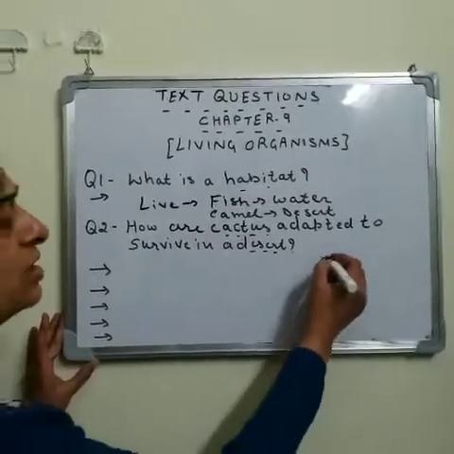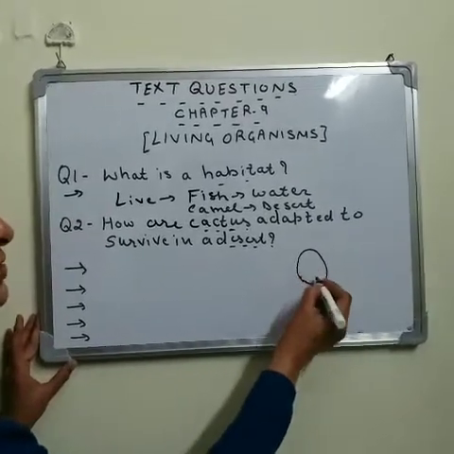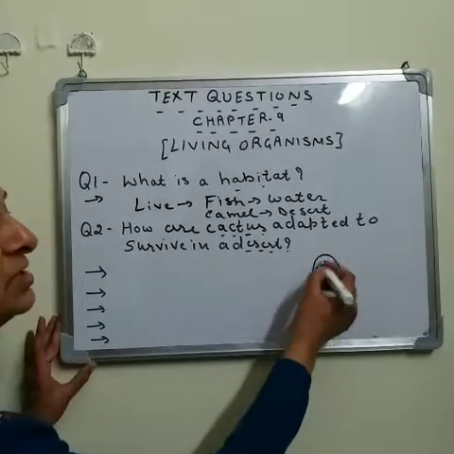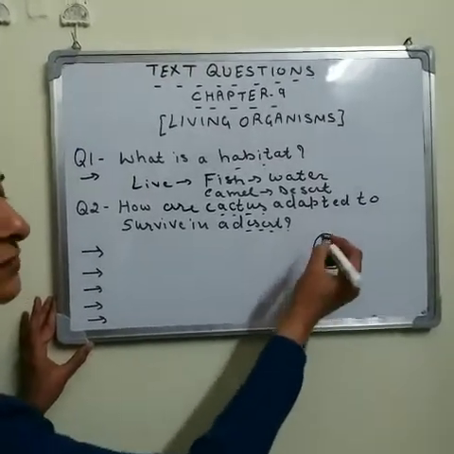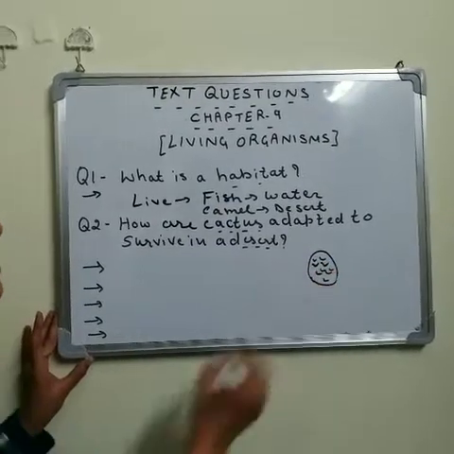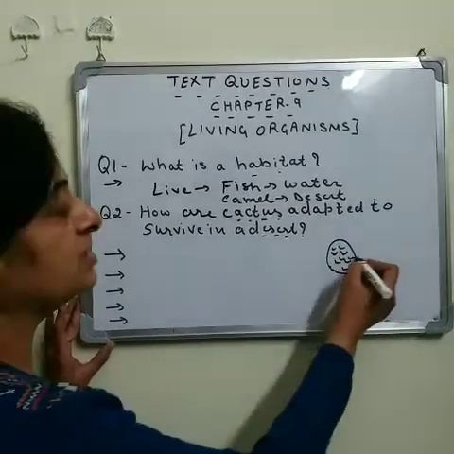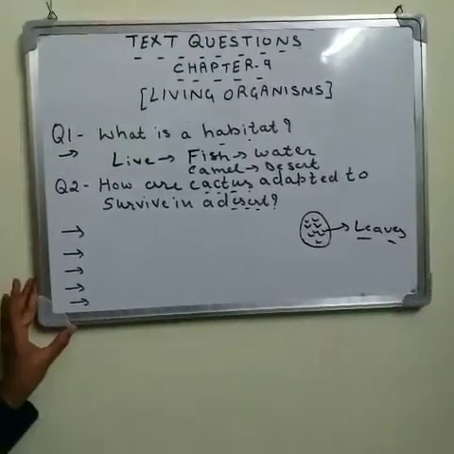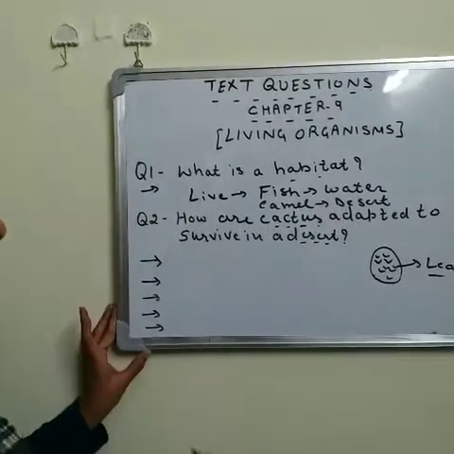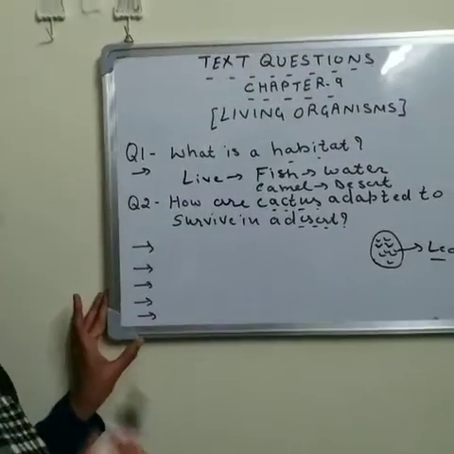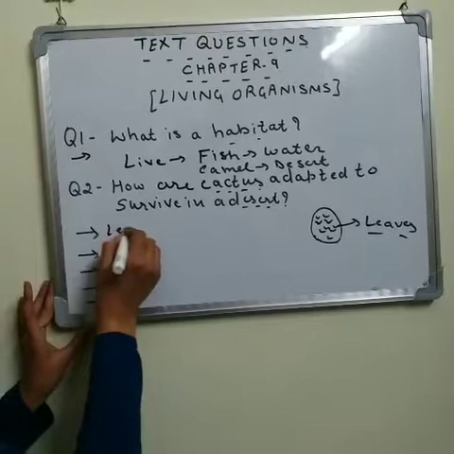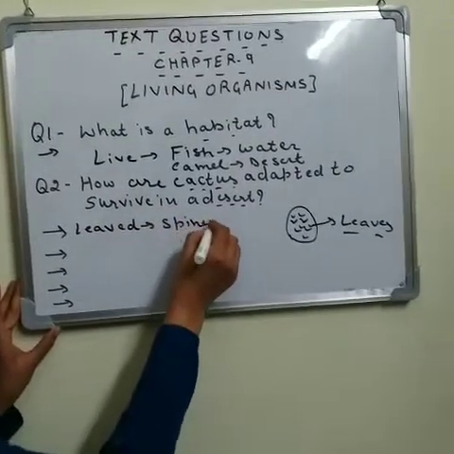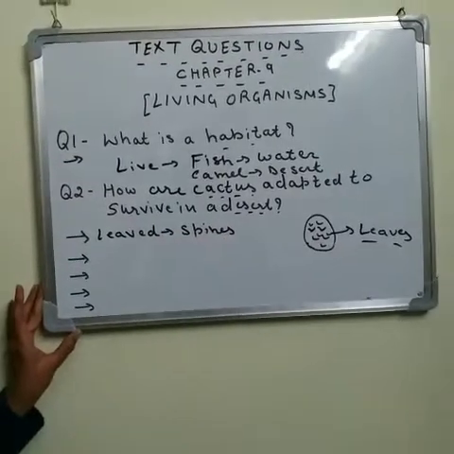So when we're talking about the cactus, first of all, you can see there are spines on the green structure. It is a fleshy part of the cactus plant, and there are spine-like structures. Actually, these spines are the leaves of the cactus plant. So the first adaptive feature of a cactus: the leaves are reduced into the form of spines, or you can say the leaves changed into the form of spines.